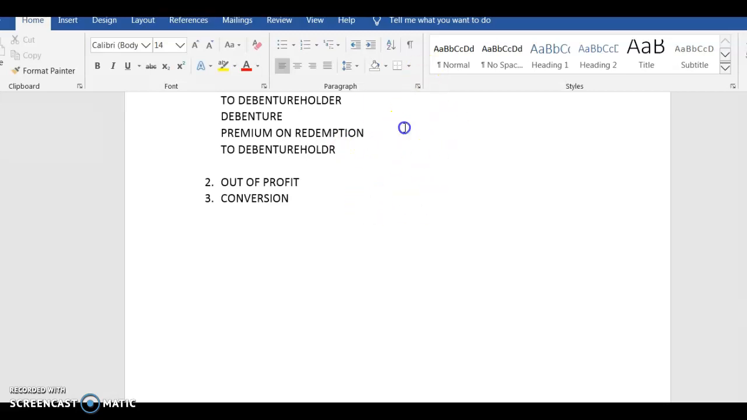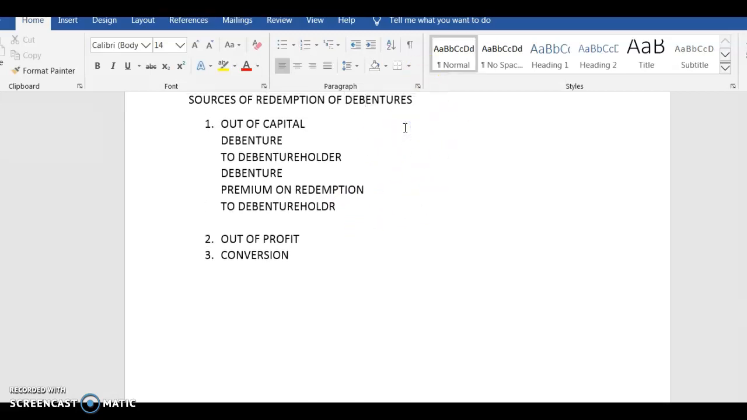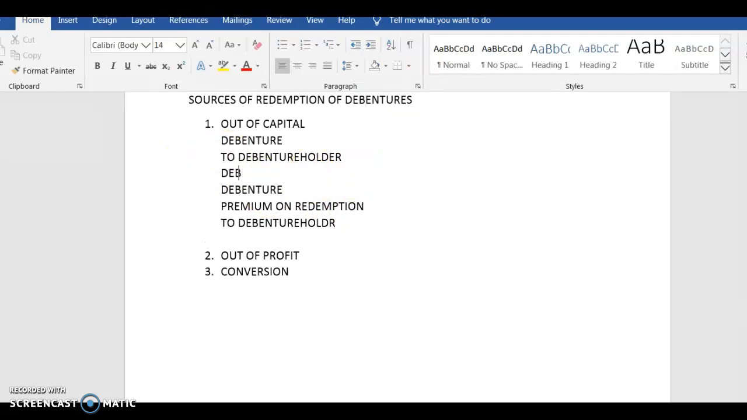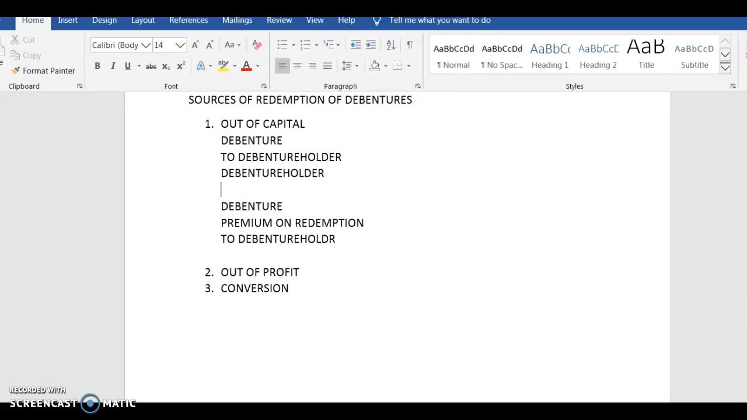These are in case of due. So here, when it was at par, it was due, and when you actually pay it, the entry is debenture holder to bank. While when you are paying it at a premium, the entry will be again, obviously, debenture holder to bank.